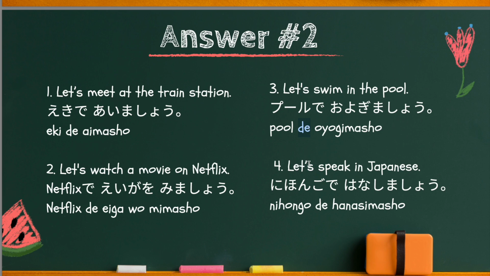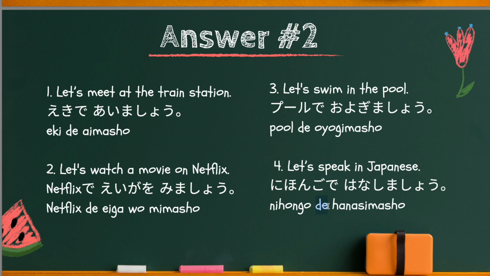Lastly, let's speak in Japanese. 日本語で話しましょう. So, 話します means speak. Drop mas off, use the stem 話し, and add masho. Together, let's speak. Then, Japanese is the means, how you speak, the method. Therefore, you have to use the de particle.